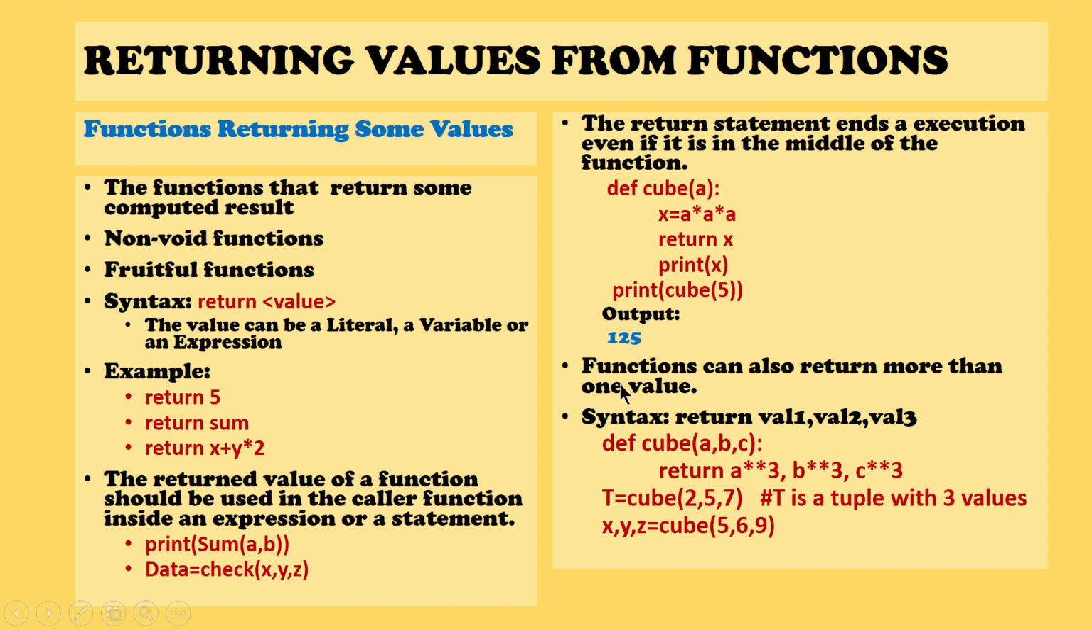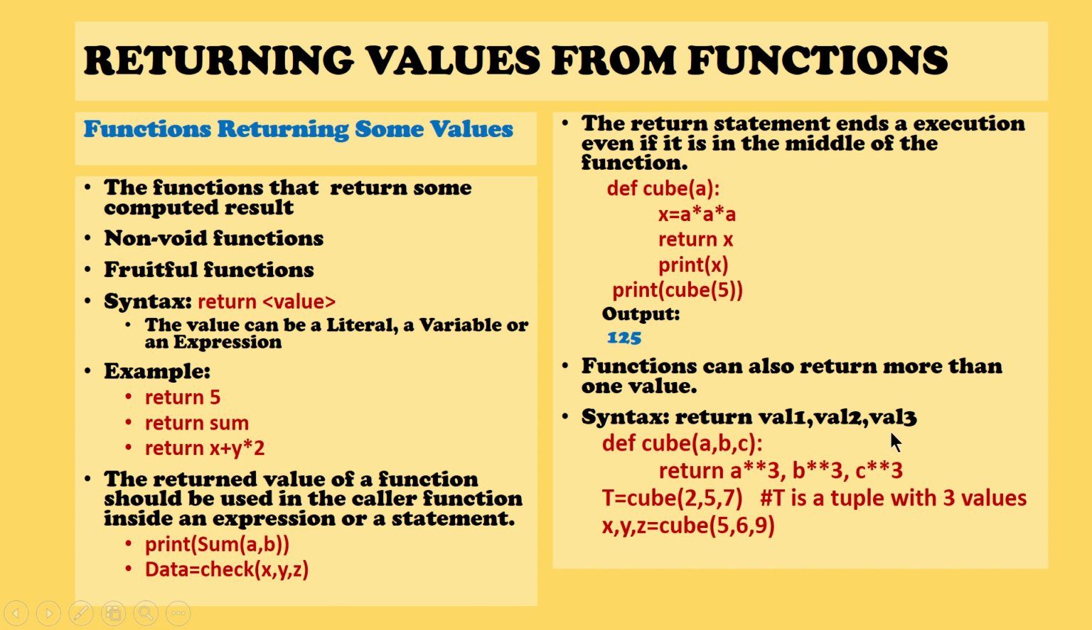So the next point is that functions can also return more than one value. In all our earlier examples, we have discussed functions returning only one value, but that is not always the case. Most programming languages support functions returning only one value. However, returning more than one value is possible in Python. So what is the general syntax of that? The syntax is return value 1, value 2, and then value 3. You can have n number of values that you want to return from the function, specified as a list of values separated by commas.